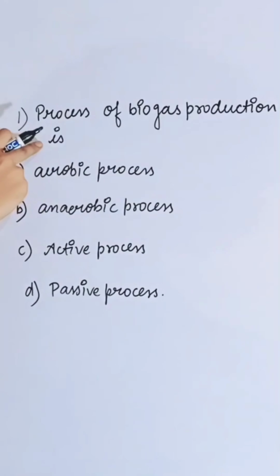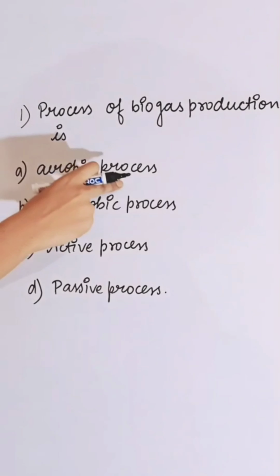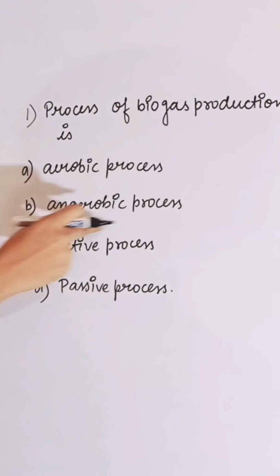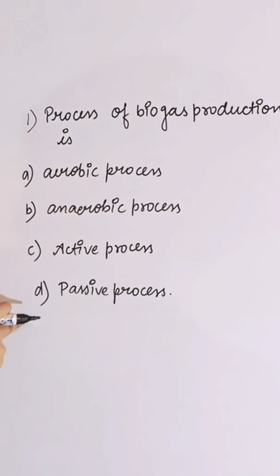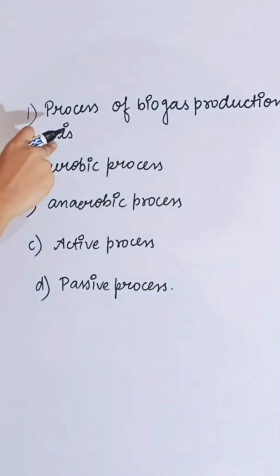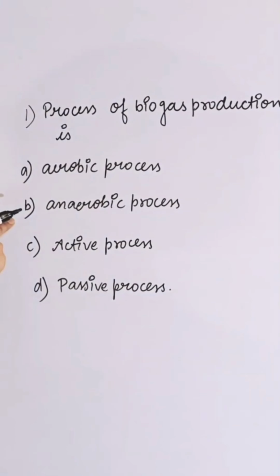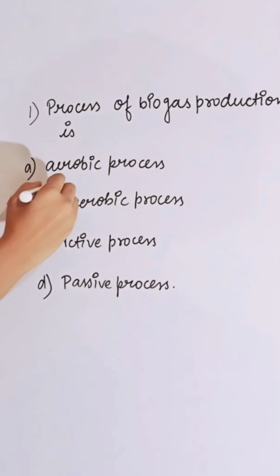The process of biogas production is first option aerobic process, second anaerobic process, third active process, fourth passive process. The process of biogas production is an anaerobic process. So the correct answer is B.